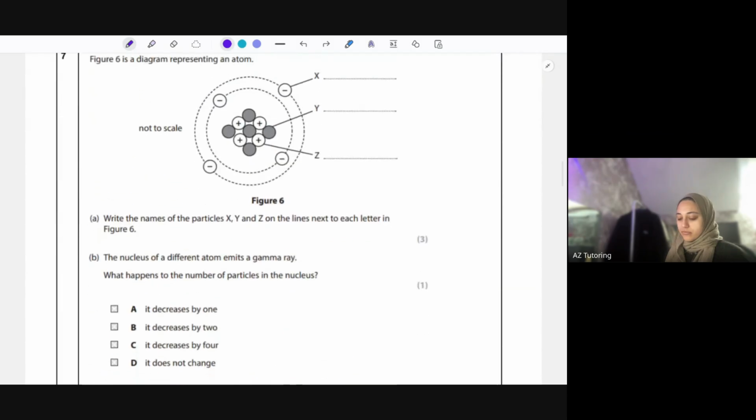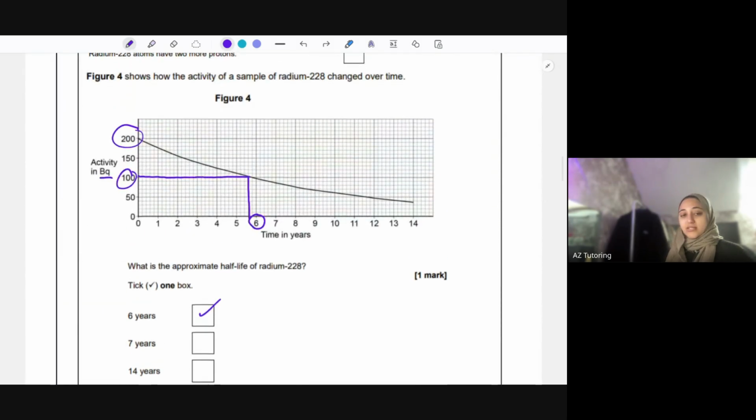Okay. And also another reason as well, if they ask why do you use half-life rather than measuring the full life, it's because we don't know how long this is going to continue for. It could continue for another 100 years.